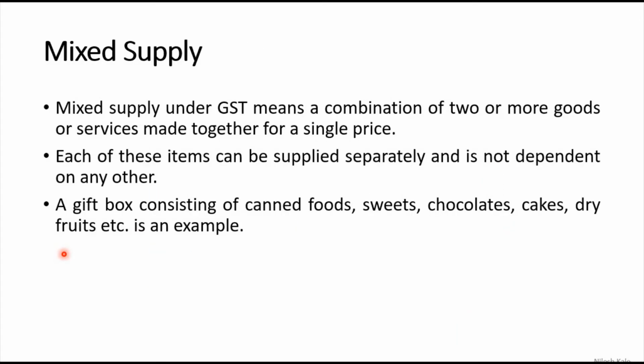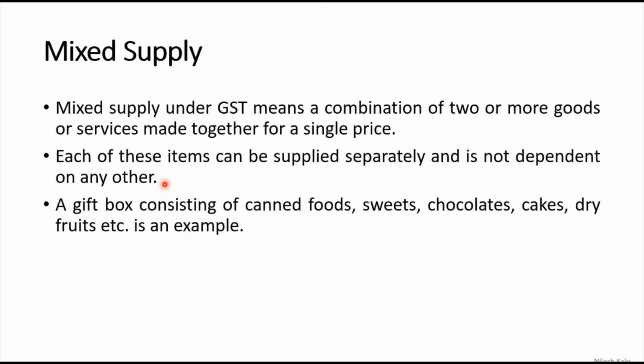Now what about mixed supply? Mixed supply under the GST means combination of two or more goods or services made together for a single price. For a single price, two or more goods or services or the combination will be supplied. Each of these items can be supplied separately and is not dependent on each other.